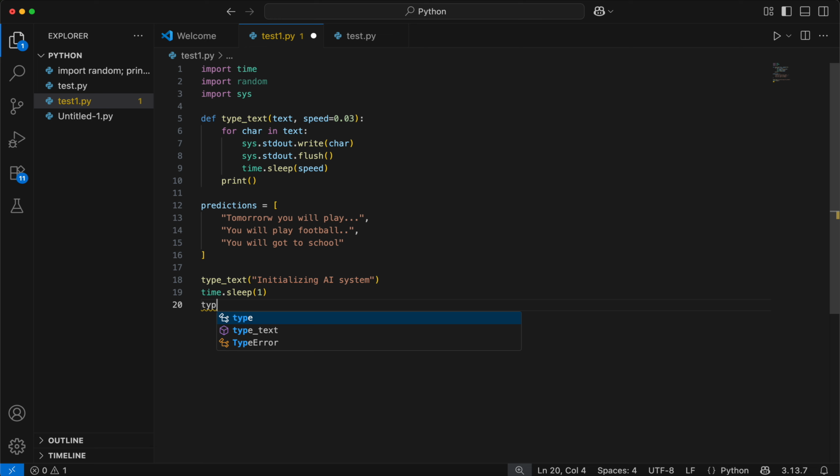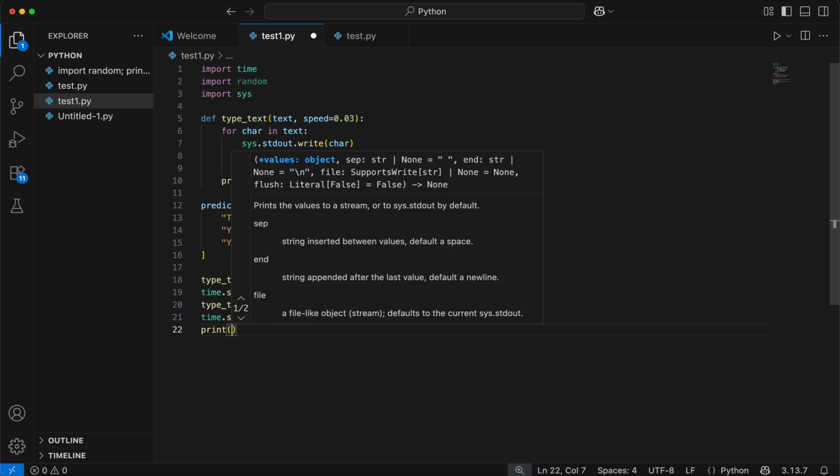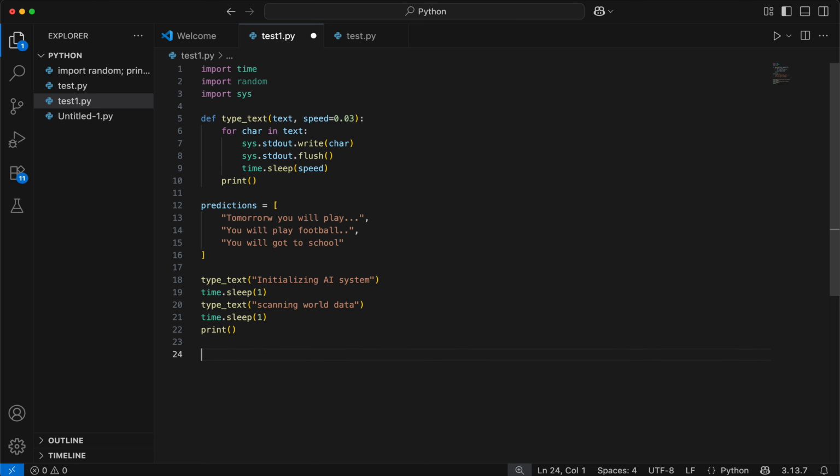then type text, scanning world data. Wait, I should write data. Then I would like to do time dot sleep 1, and then just write print.